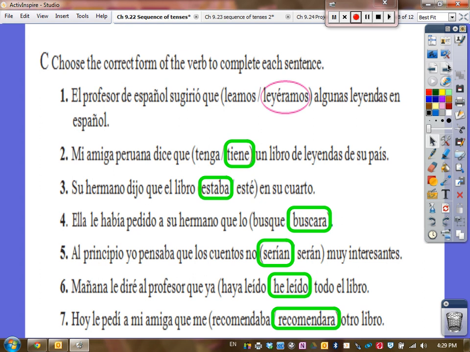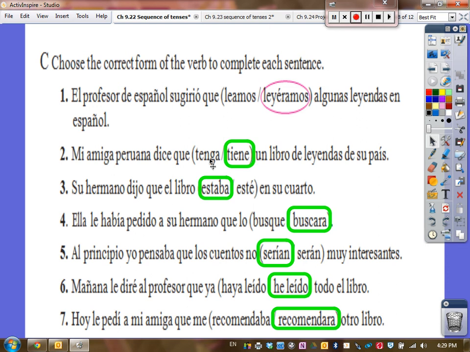In this particular activity, we are supposed to circle the correct forms of these sentences. My Peruvian friend says that she has a book of legends from her country. We choose tiene because there's no doubt that she has this book of legends. And number 3, her brother said that the book is in his room.